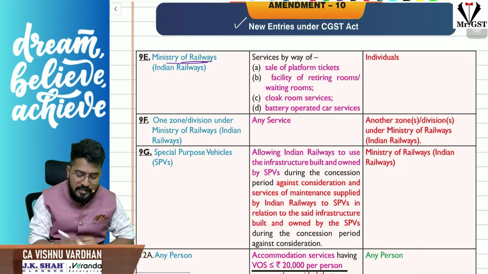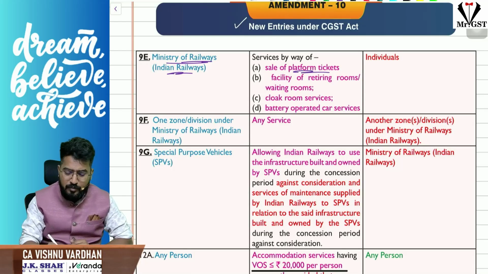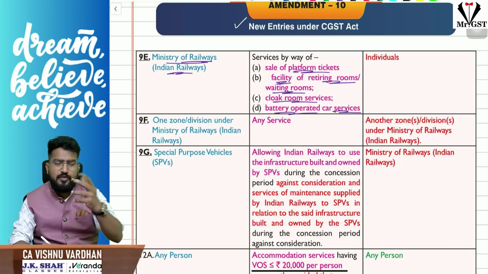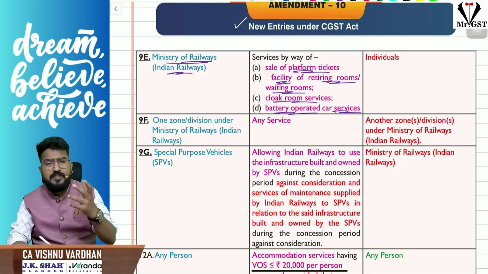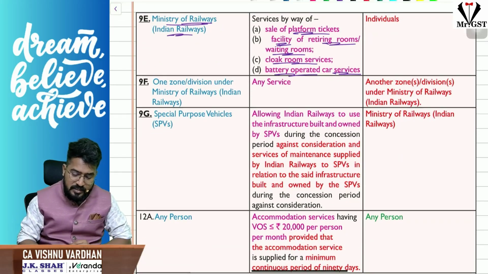The Ministry of Railways, that is Indian Railways, is providing services by way of selling platform tickets, the facility of retiring rooms or waiting rooms in the stations, clock room services, or battery operated car services to travel on the platform, all that stuff you will be seeing. Sir, all these things, further they are charging some nominal consideration from the passengers, that is exempt under GST. So this is the first entry.